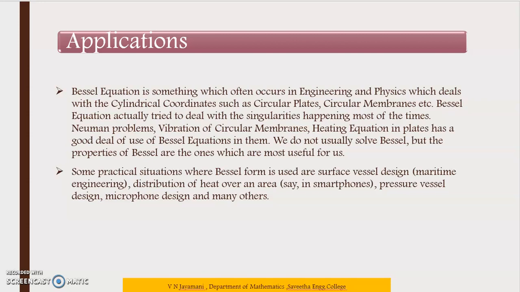Listen, if you consider the circular plate, if you are heating the circular plate, the heat is hitting only the center of the circular plate, but the heat circulates all over the plate. So here also the Bessel equation is applied. Then some practical situations where Bessel form is used are surface vessel design, maritime engineering, then distribution of heat over an area, say in a smartphone. Next one, pressure vessel design, microphone design, and many others. So these are the applications of Bessel function.